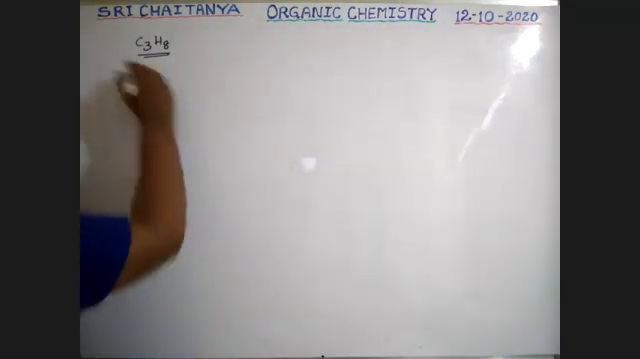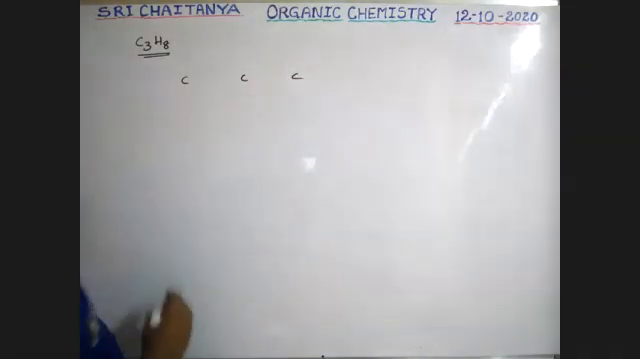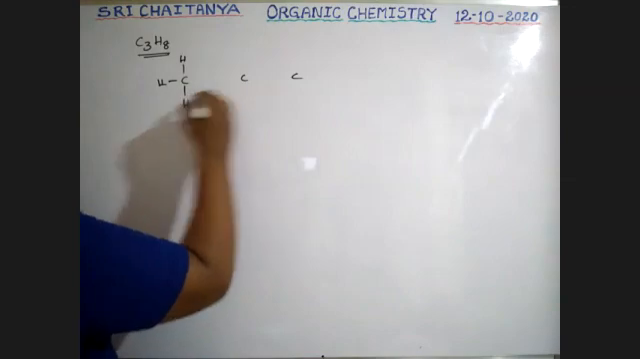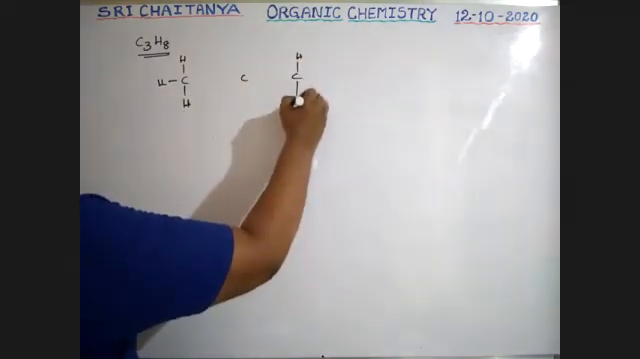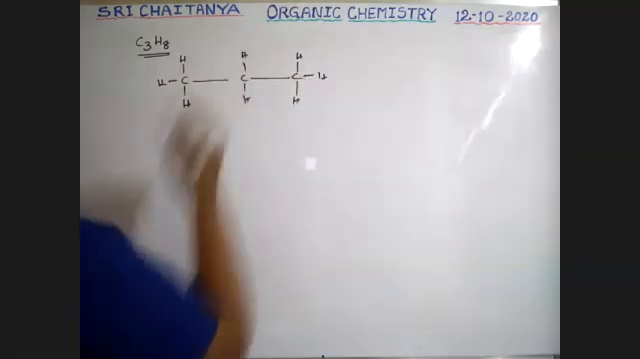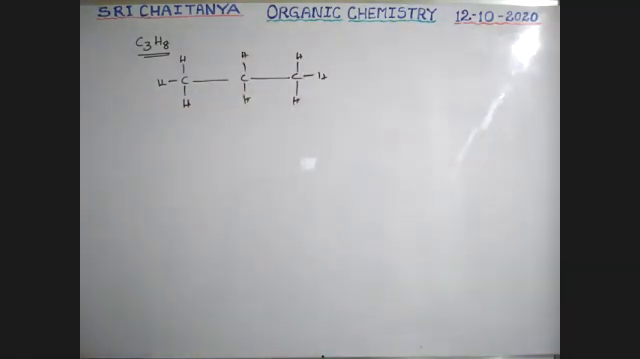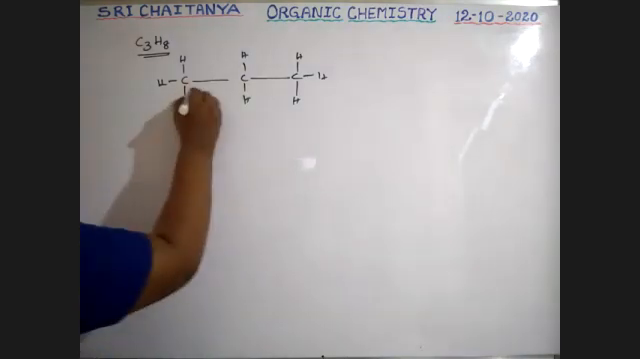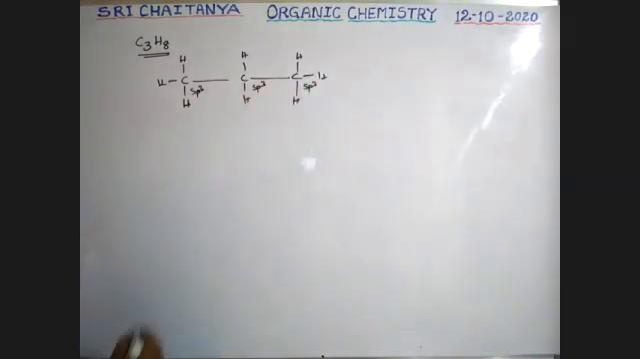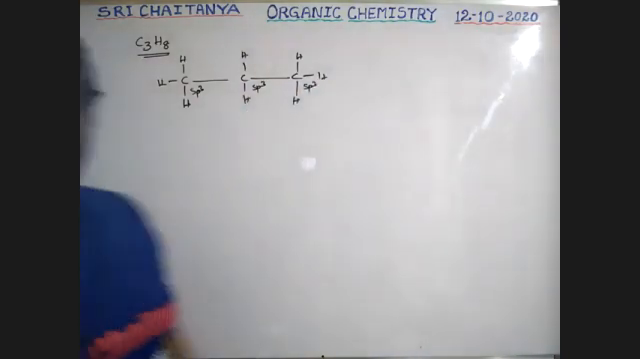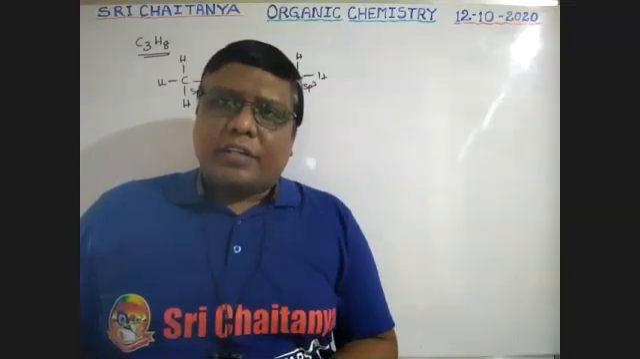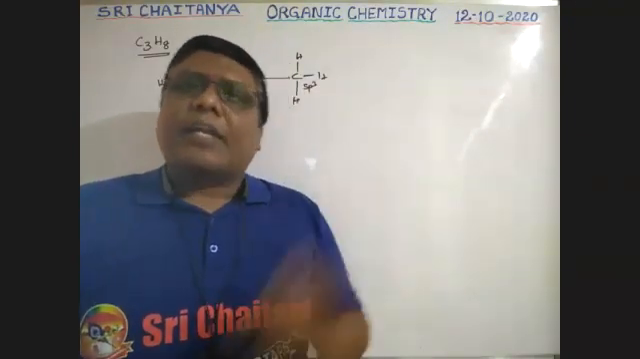C3H8. See, boys, 3 carbons. Terminal carbons have 3 hydrogens. It is the alkane category. The middle carbon has 2 hydrogens. So these are the bonds, boys. This is C3H8. It is sp3. It is also sp3. All the 3 carbons are sp3. Every carbon should be in tetrahedral formation. So that is a non-planar situation. I am writing non-planar structures, boys.